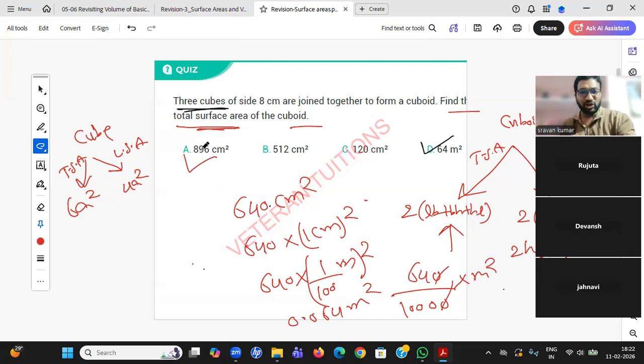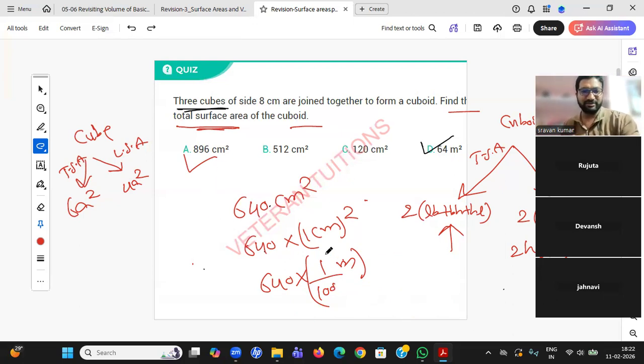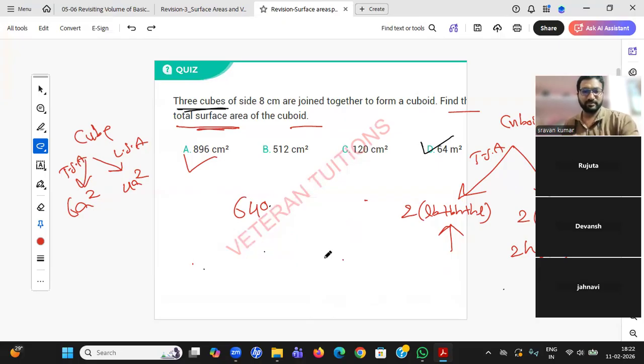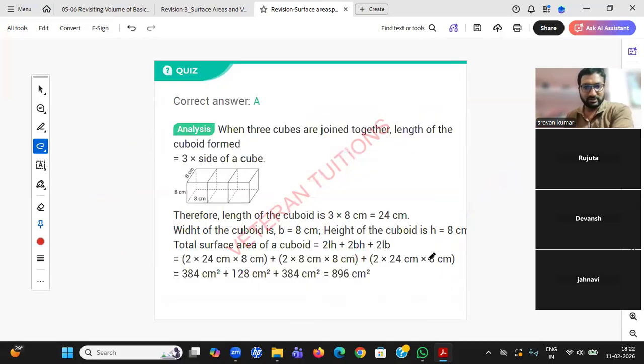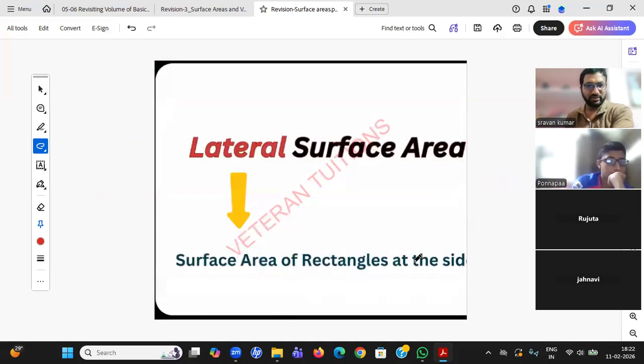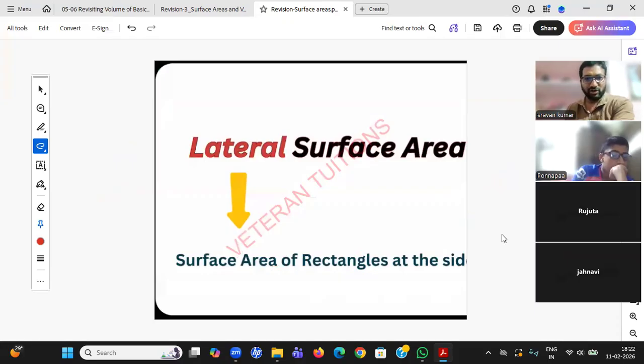The right answer is option A, 896 centimeter square. Ponnappa, did you get the answer? I didn't get it, but I understood. Okay, so this we have also finished.